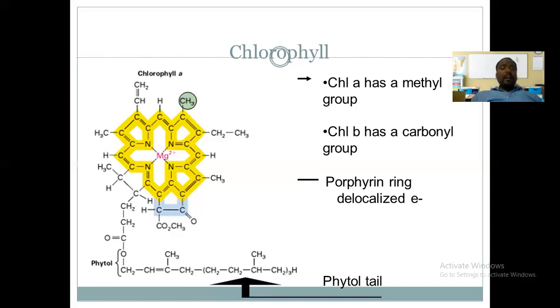Are you getting it? Later on, there is a phytol tail.